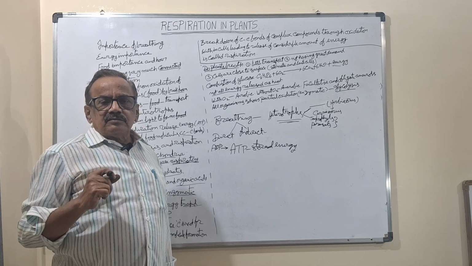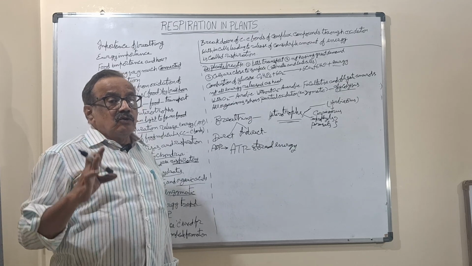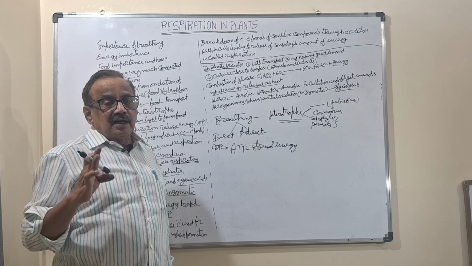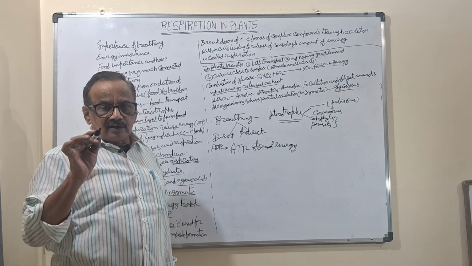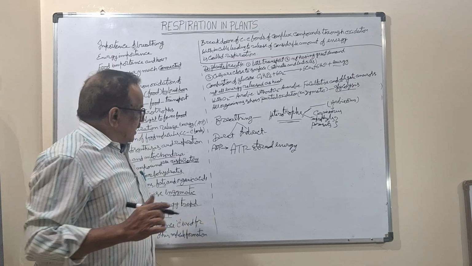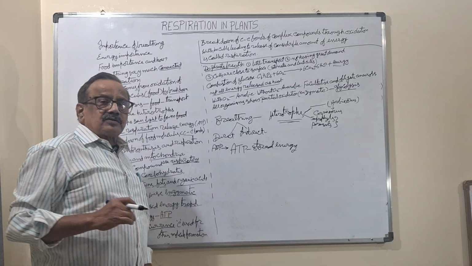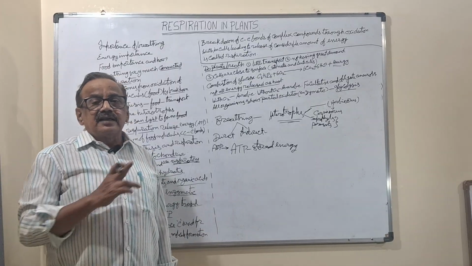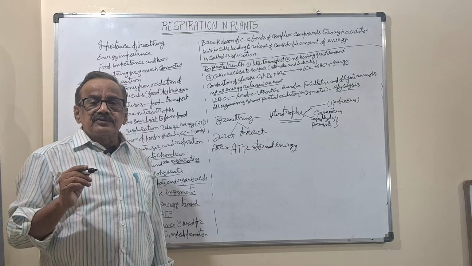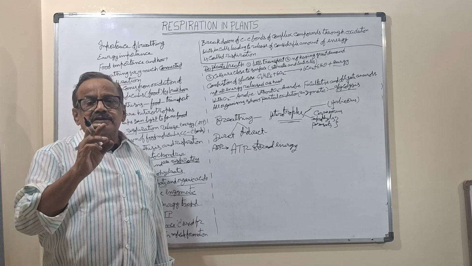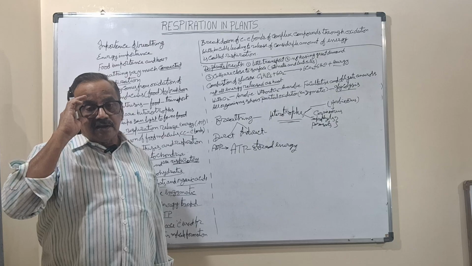What will they do? They will be used for the synthesis of other molecules. Other molecules will be synthesized from the carbon skeleton which was produced during respiration. That also he has given.